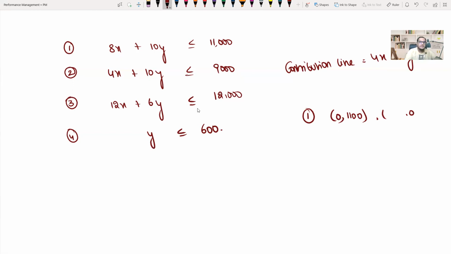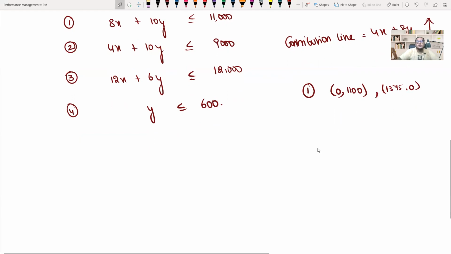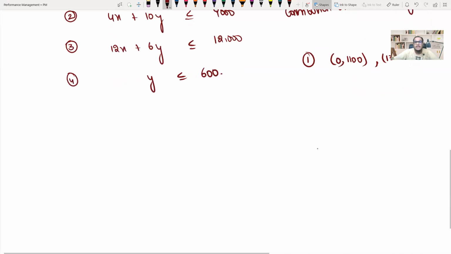So x should be 11,000 divided by 8, 1375. 1375 comma 0. So these 2 points are clear: 0 comma y, x comma 0. Sir, once I get these 2 points, what I'll do is I'll take my chart.